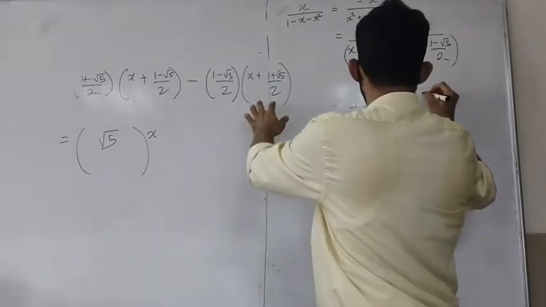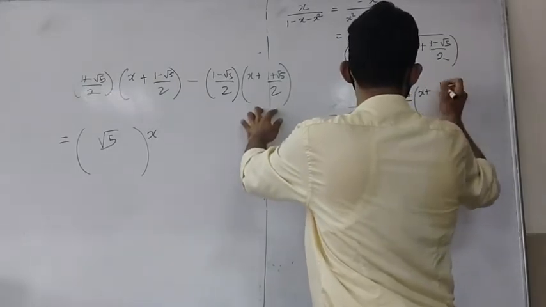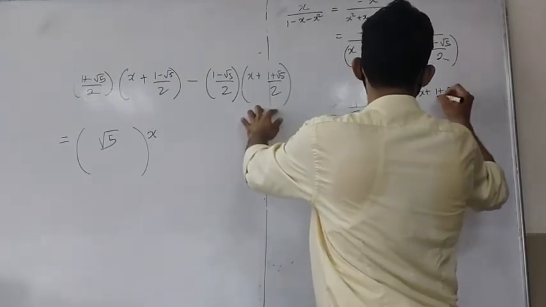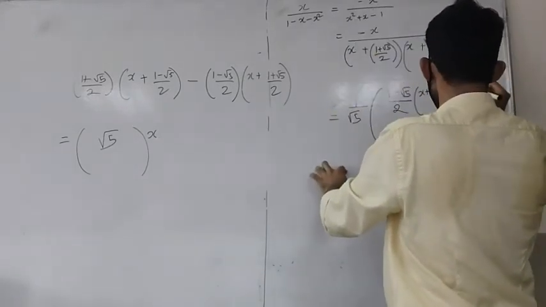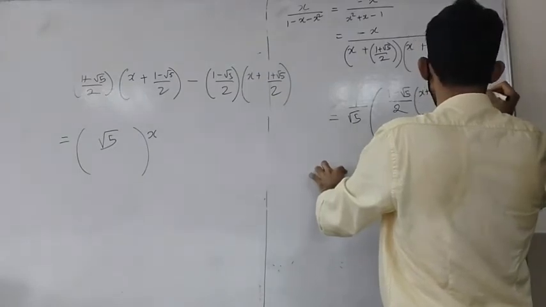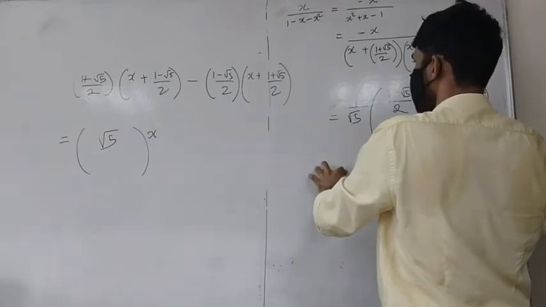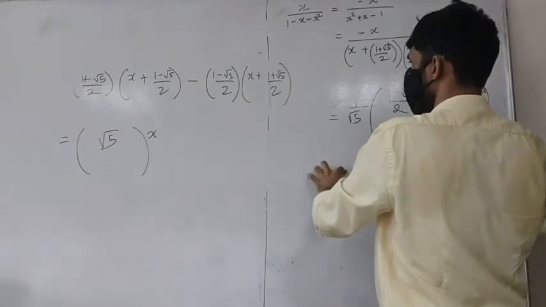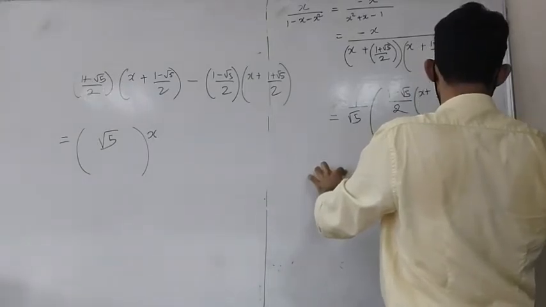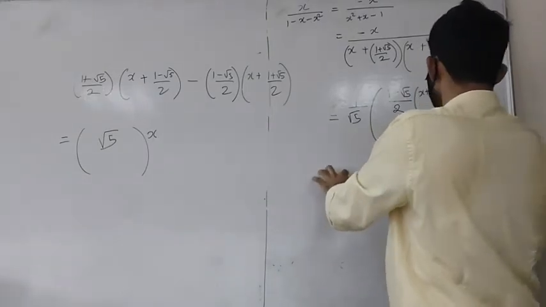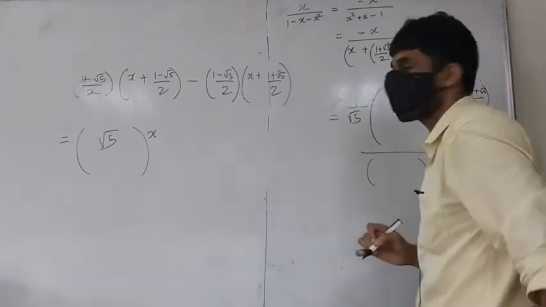times (x plus (1 plus root 5) by 2), minus (1 plus root 5) by 2 times (x plus (1 minus root 5) by 2), divided by these two brackets, which are the same from above.